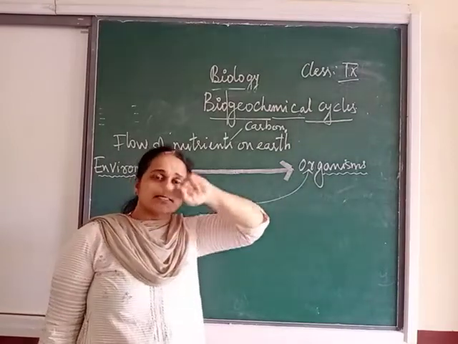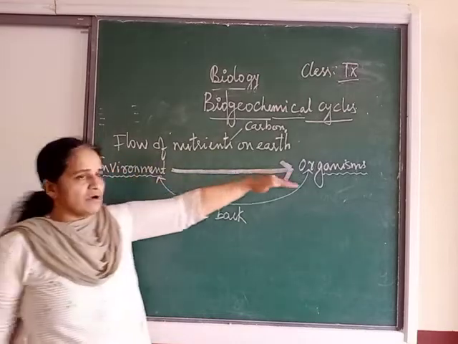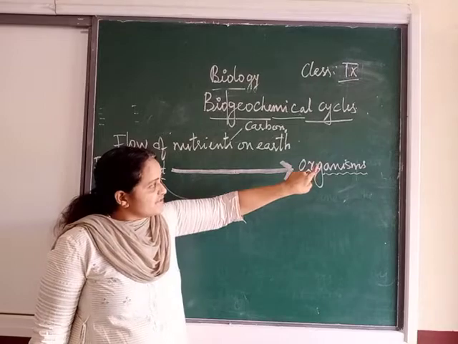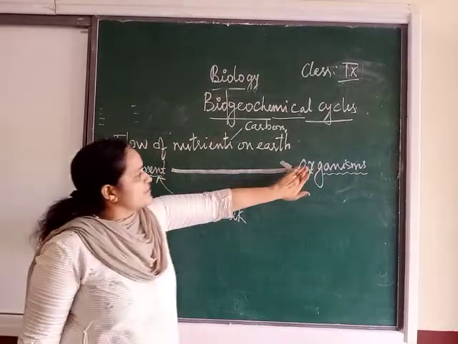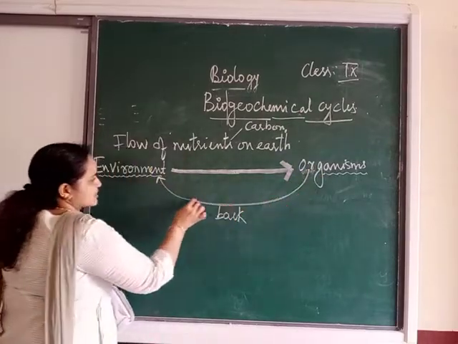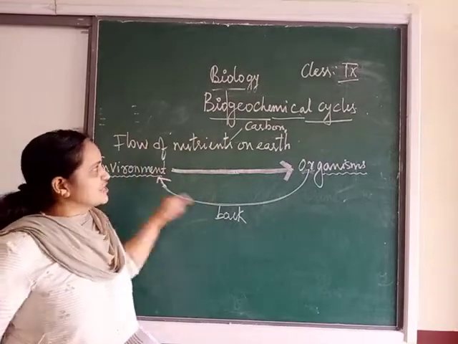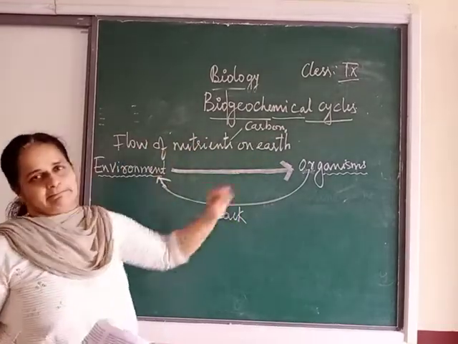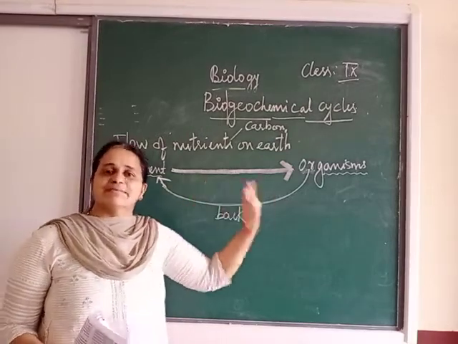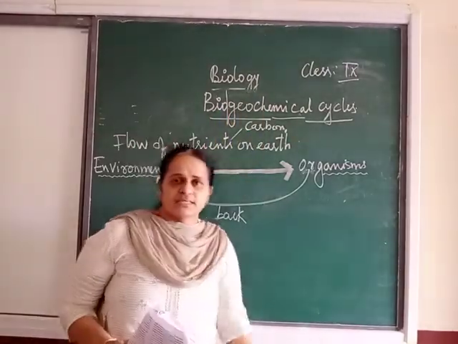It is getting transferred from the environment to the organisms, and from the organism it is going back to the environment. So this is moving in a cyclic manner. Follow? This cyclic movement of any element is called biogeochemical cycles.